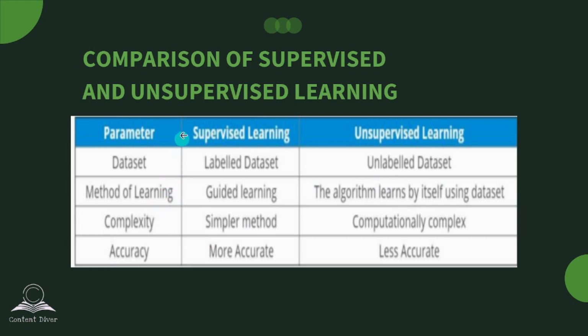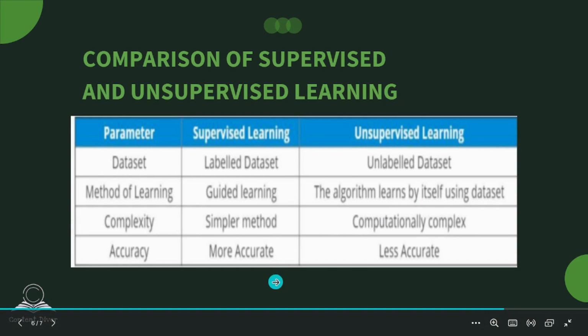That means here there is no mentor. Complexity: supervised is simpler because there is a mentor and it can learn easily, and unsupervised is computationally complex because there is no mentor, it should learn by itself. And the accuracy: supervised is more accurate, already it is trained so it gives more accurate decisions, and unsupervised gives less accurate results.